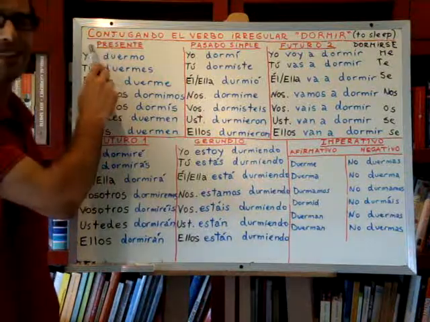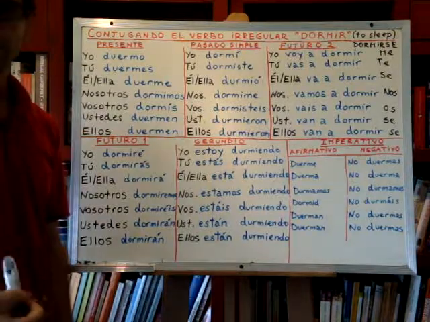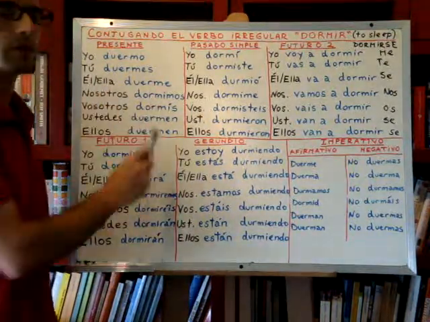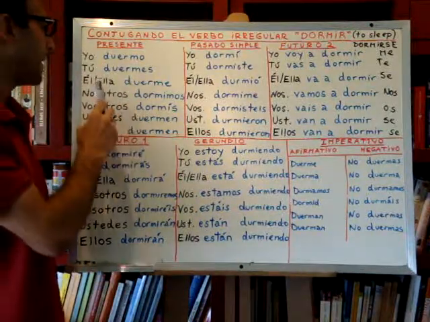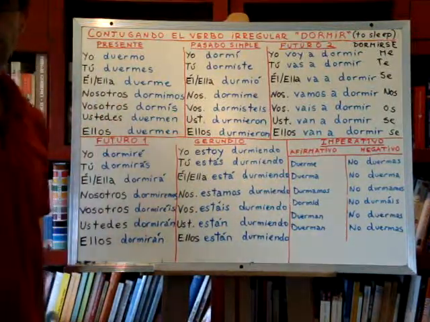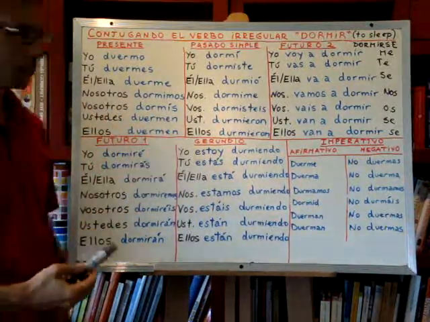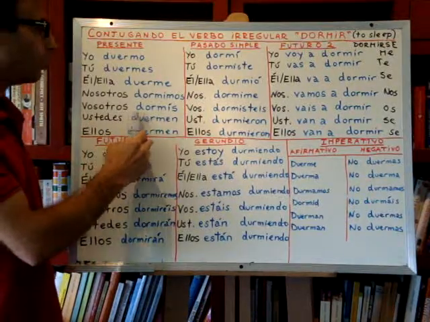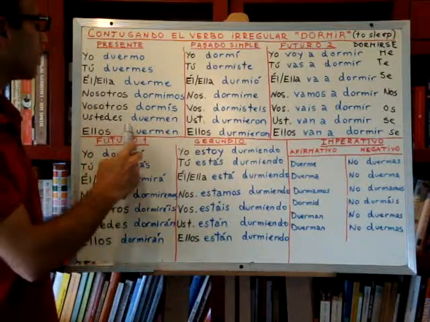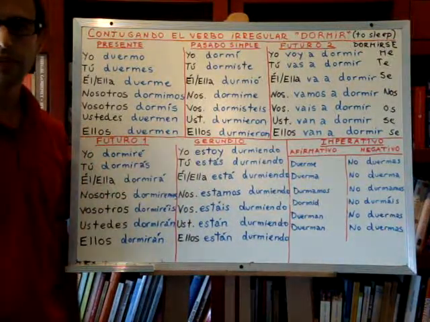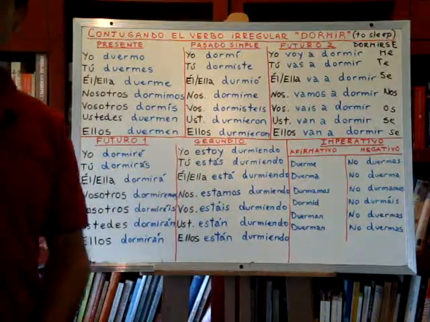In the present or presente. Yo duermo. Yo duermo means I sleep. Tú duermes. Tú duermes, you sleep. Él duerme or ella duerme. He sleeps or she sleeps. Nosotros dormimos. We sleep. Vosotros dormís. You plural sleep. Ustedes duermen. You plural sleep. And ellos duermen. Ellos duermen, they sleep.